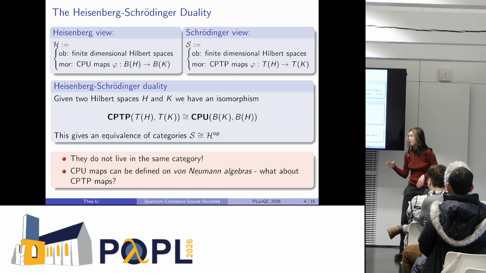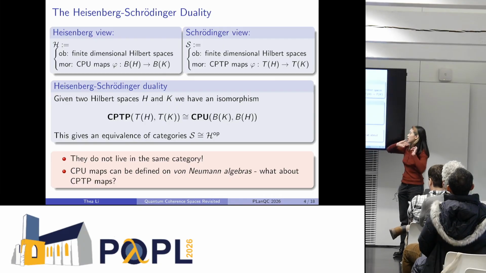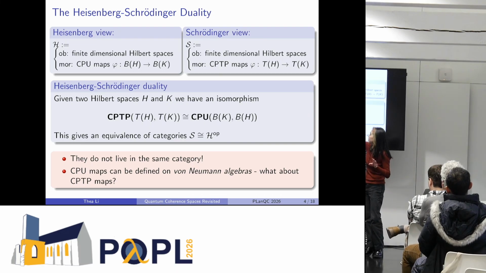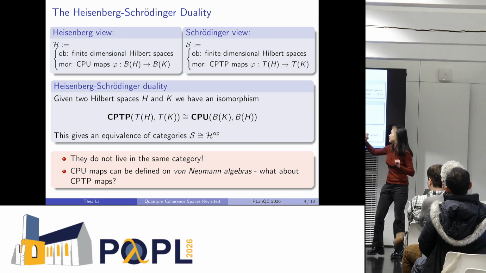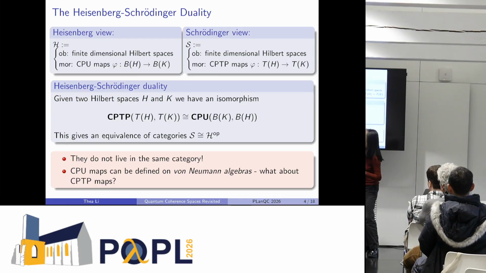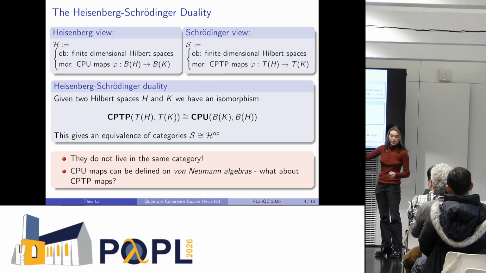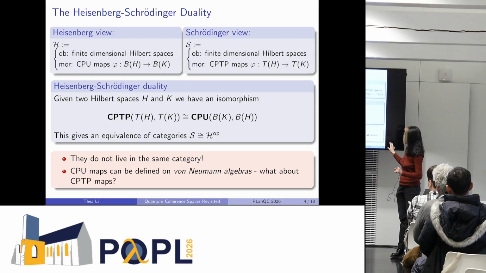So we're going to work categorically here. I'm going to organize the Heisenberg view and the Schrödinger view into two categories, and we're going to see how the Heisenberg-Schrödinger duality is described. For the Heisenberg view, we have objects that are finite-dimensional Hilbert spaces and CPU maps between the spaces of bounded operators on these Hilbert spaces. And for the Schrödinger view, we have finite-dimensional Hilbert spaces again as objects, but the morphisms are CPTP maps between the spaces of trace class operators on these Hilbert spaces.